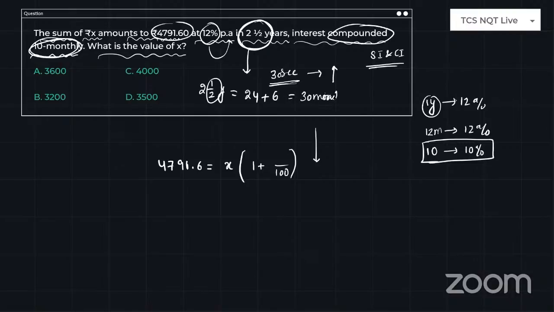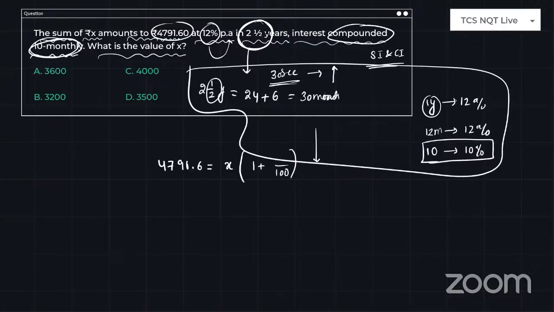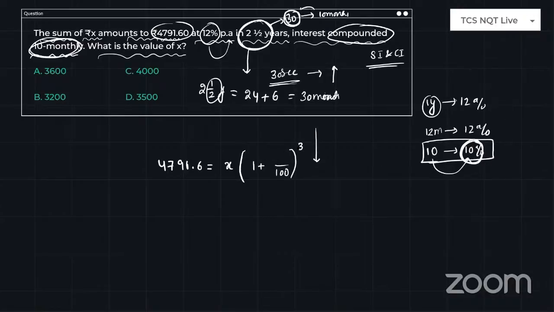For your clarification, I am writing all these things, but while doing the examination, I will think all this in my brain only. So 2.5 years is nothing but 30 months. For every 10 months, it is 10%. For 30 months, how many 10-month cycles are there? Can I say 3 cycles? So the n value is 3 and the R value is 10 here, because 30 months and 10% for 10 months.